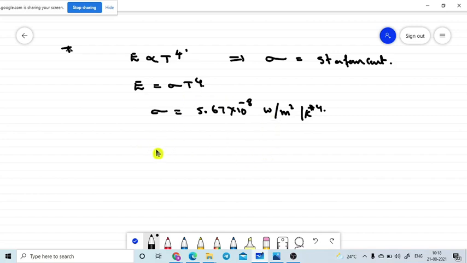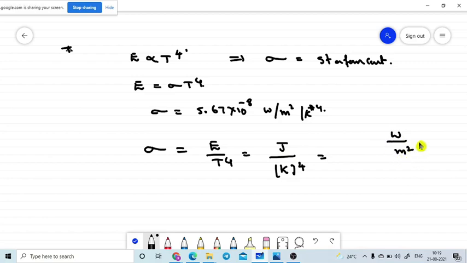Let me take this one. Sigma is equal to E by T power 4, where E is energy. What is the energy? Energy may be in joules, divided by T, Kelvin, whole to the power of 4. We will take it as joule per Kelvin power 4. Now the joule can be written as watts per meter square.